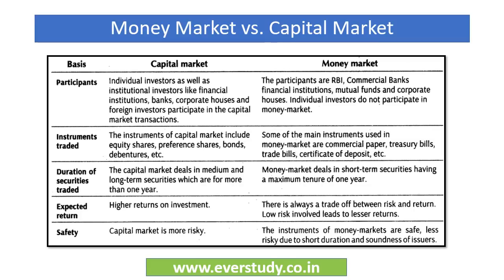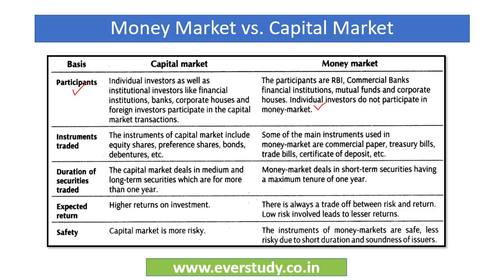So friends, first of all, we must be aware about the basic difference between money market and capital market. So first of all, let's take a look at the participants in these markets. Now in capital market, the base of participants is very wide. Individual investors like you and me, as well as the institutional investors like banks, financial institutions, etc. participate. But in case of money market, the participants are just RBI, commercial banks, financial institutions, mutual funds, and big corporate houses. So individual investors do not generally invest in money market.